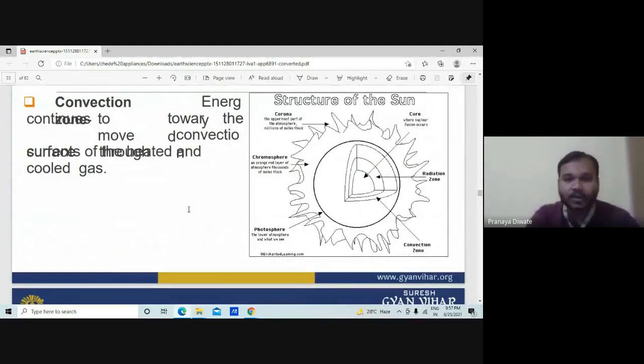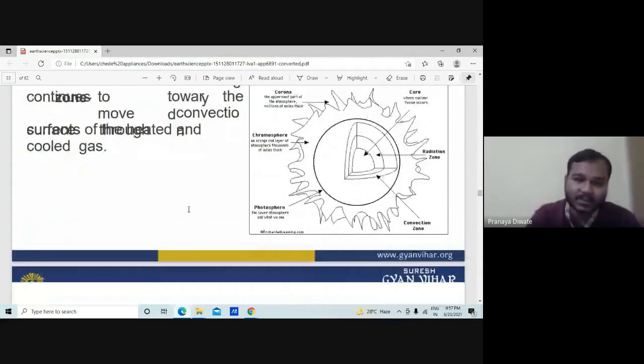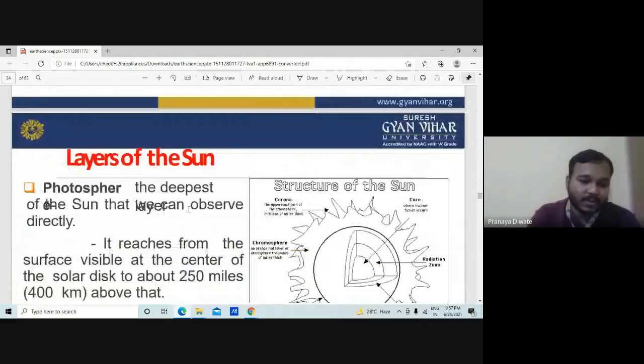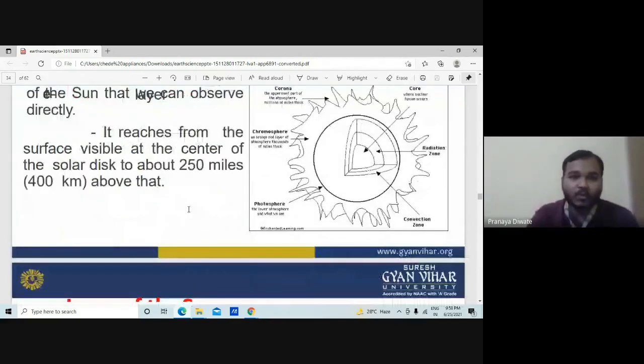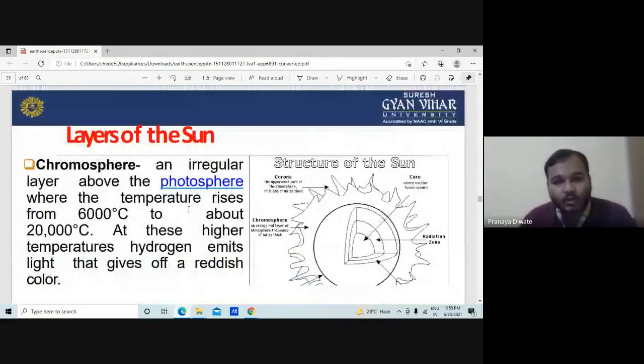Next is the photosphere. It reaches from the surface, the visible part, of the sun. Then you have a chromosphere.